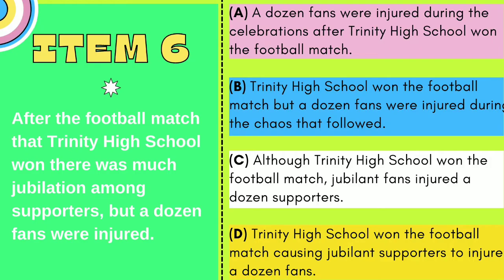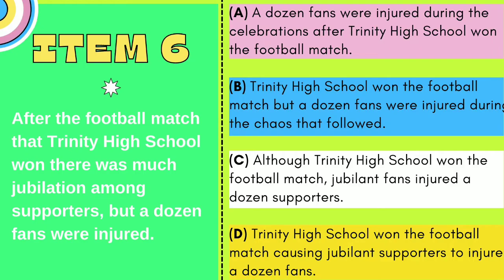Now let us try to find the equivalent. This is a compound complex sentence which expresses ideas in 3 clauses. The first clause begins with the preposition after, which sets up the rest of the sentence for a later time.